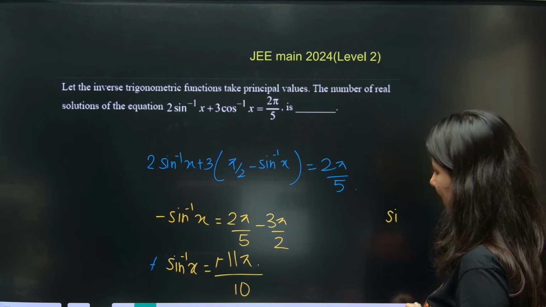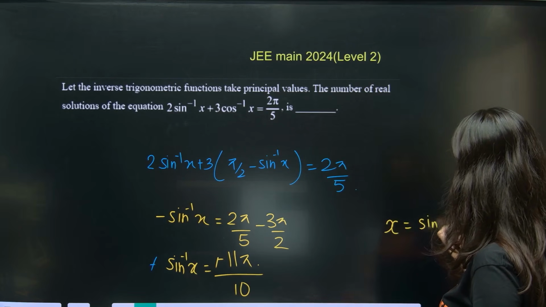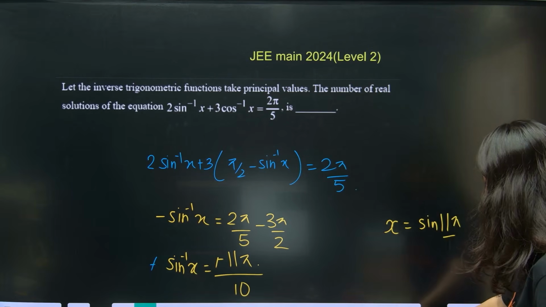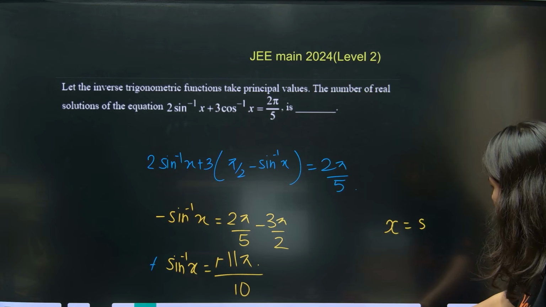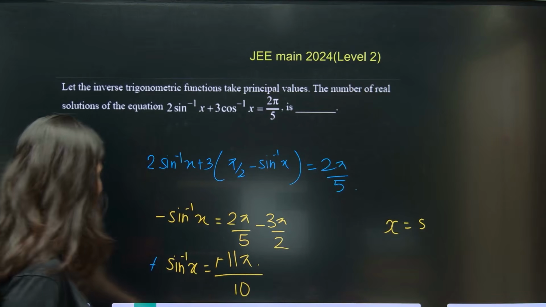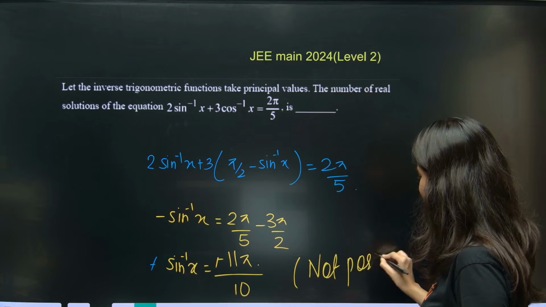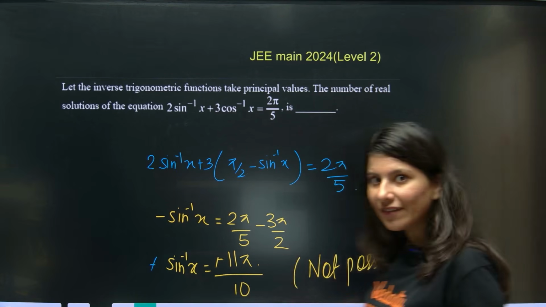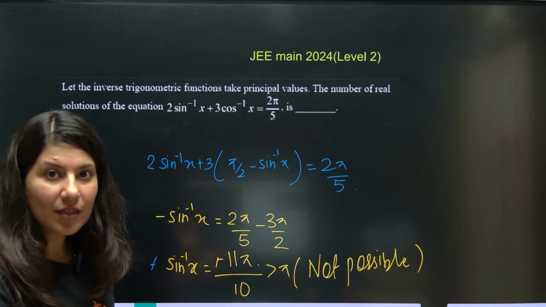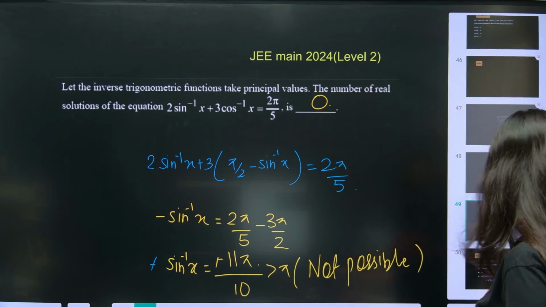Okay. So what is x? Tell me, the number of real solutions. X is equal to sine 11 pi by 10. Hold on. How can this be possible? Not possible, bro. Because see, this is going out of the range. 11 pi by 10 is greater than pi. Sine inverse x can never be greater than pi. So how many real solutions? 0 real solutions. Yes.